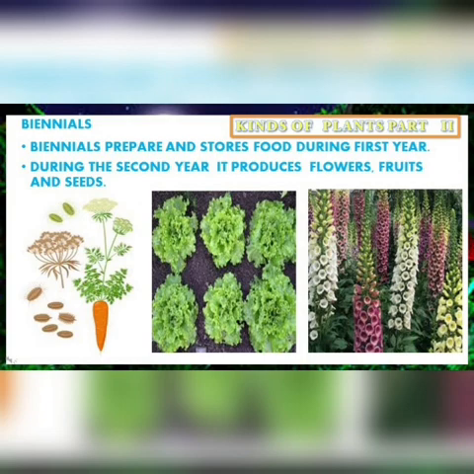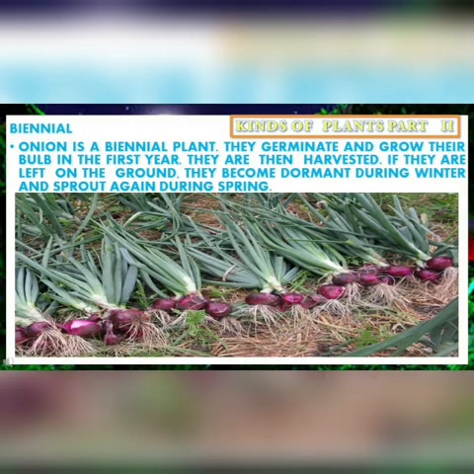During the second year, it produces flowers, fruits, and seeds. Onion is a biennial plant. They germinate and grow their bulb in the first year. They are then harvested. If they are left on the ground, they become dormant during winter and sprout again during spring.